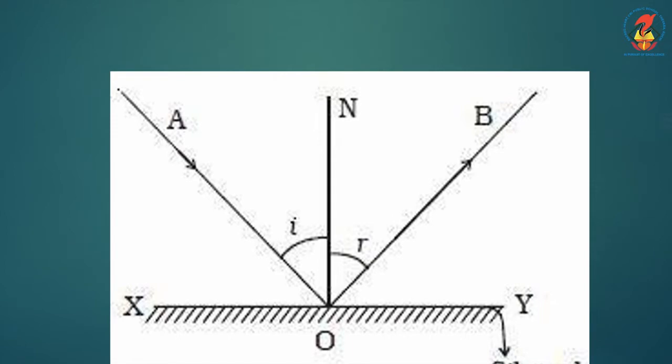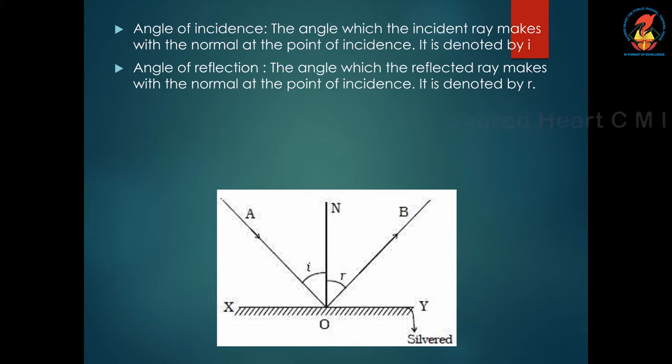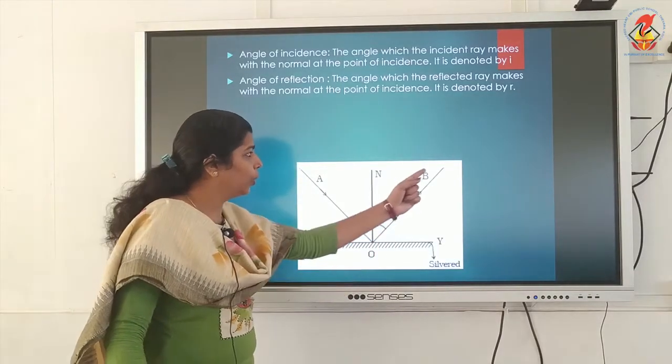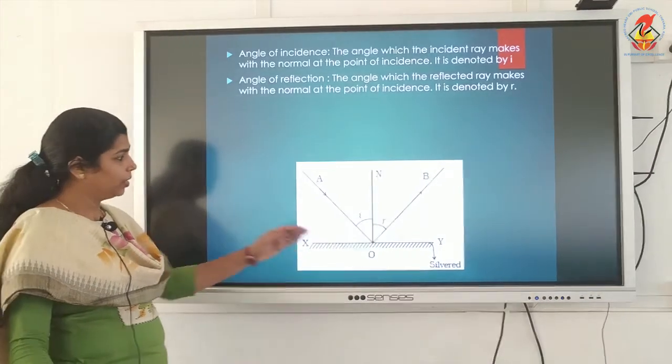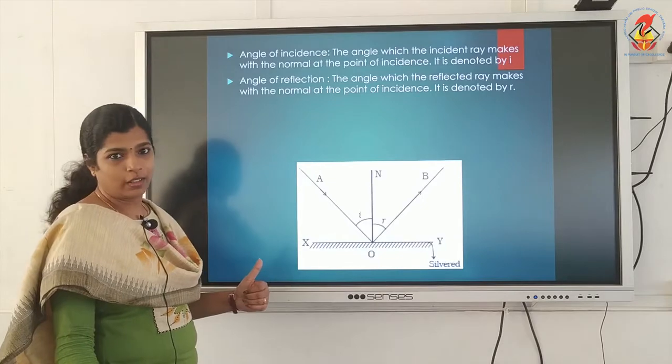This is the mirror and this ray is falling on the mirror. That's AO. That represents the incident ray. Then, this is a reflected ray. OB. That is a reflected ray. The mirror will change the direction of the light ray that falls on it.